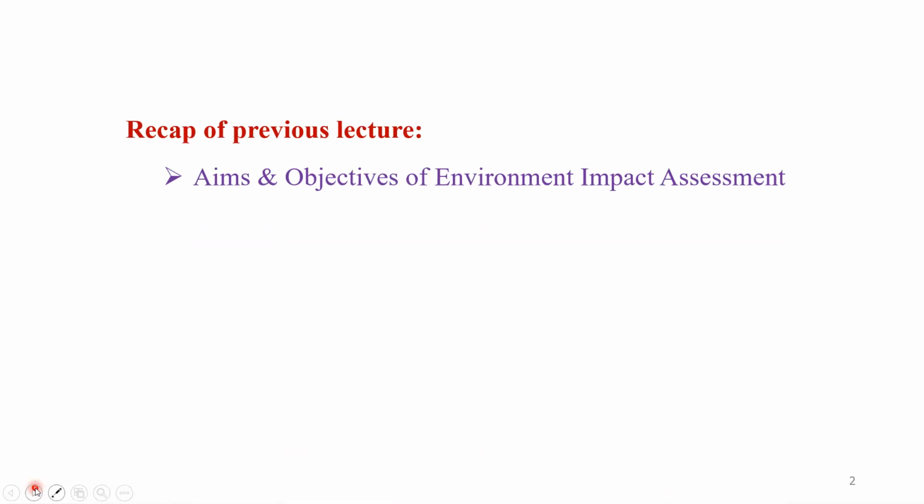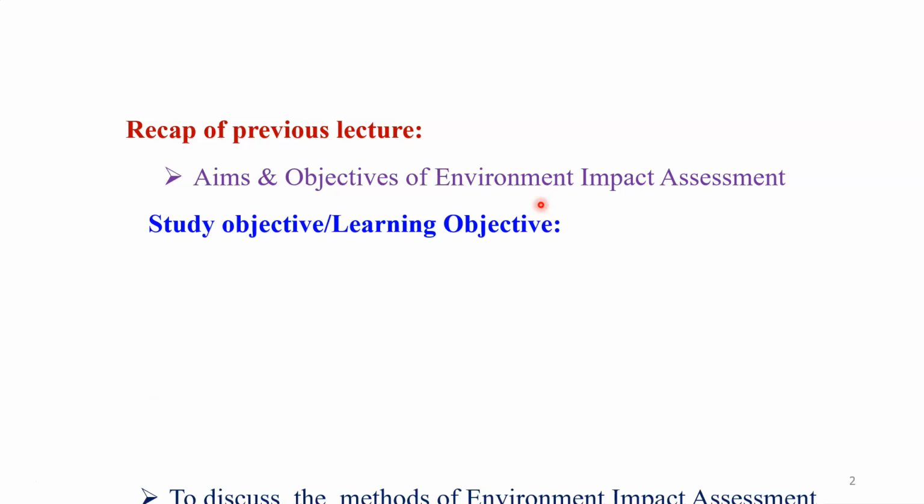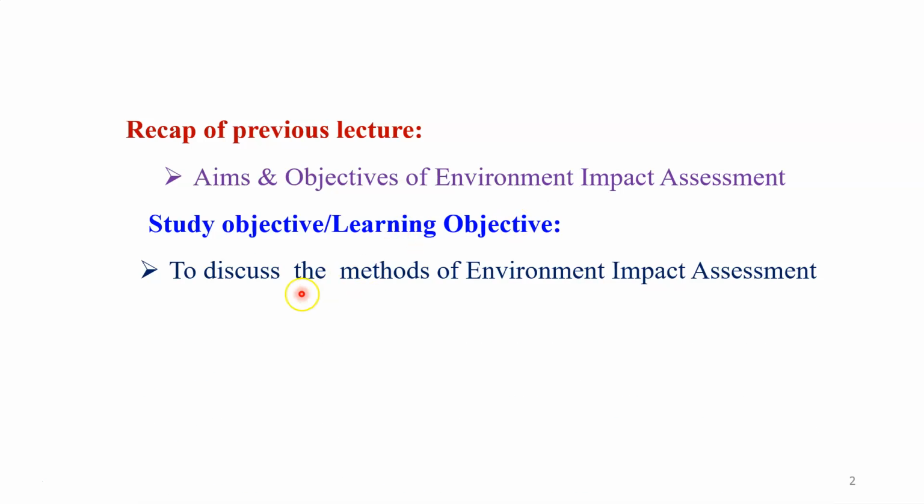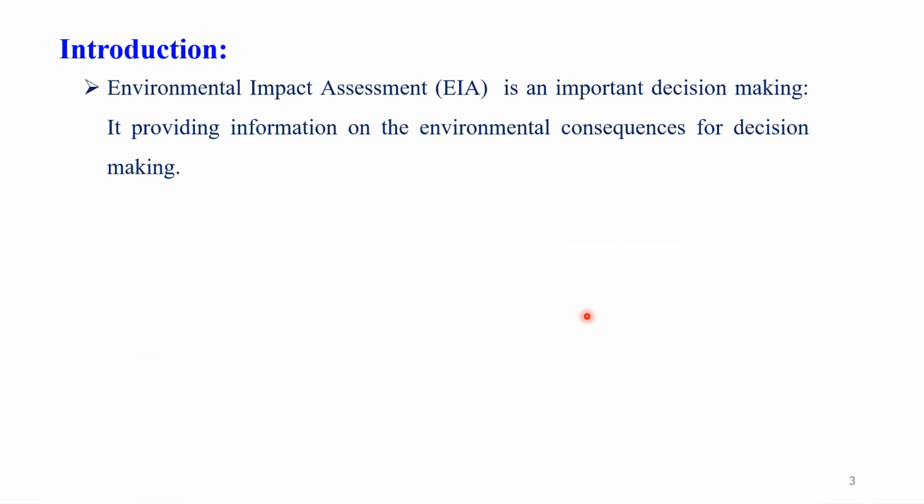Dear student, in our previous lecture, we discussed detailed information about the aims and objectives of Environment Impact Assessment. For today's lecture, our learning objective is very simple: to discuss the methods of environment impact assessment.